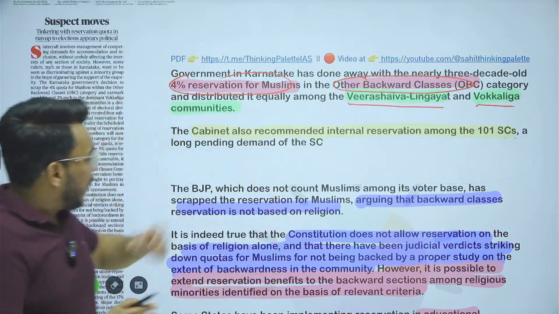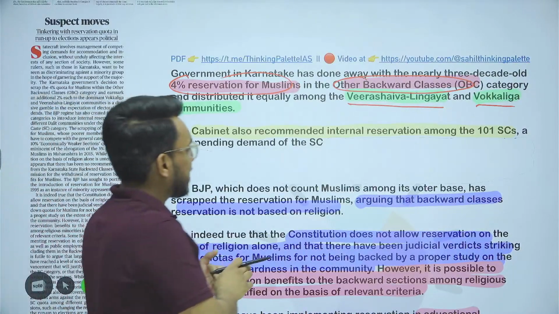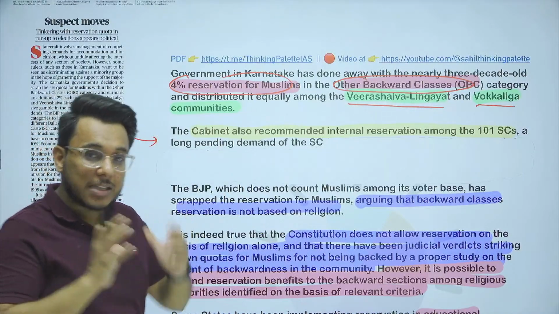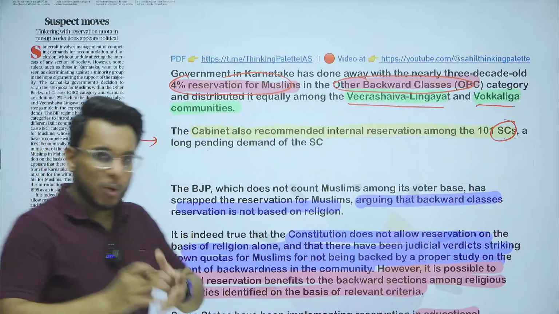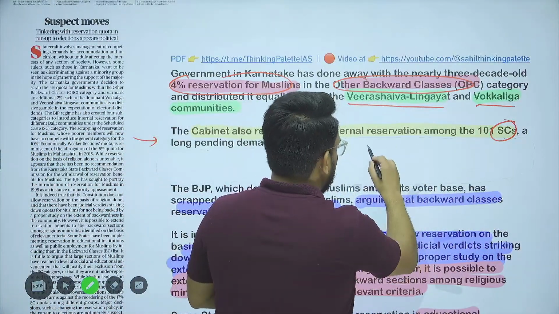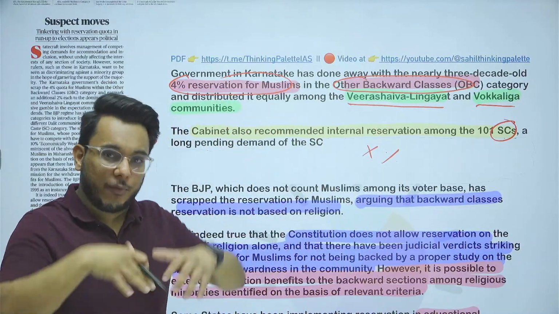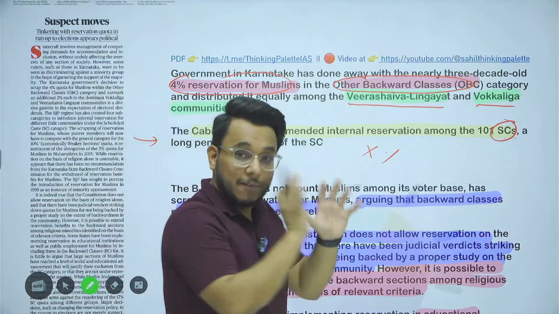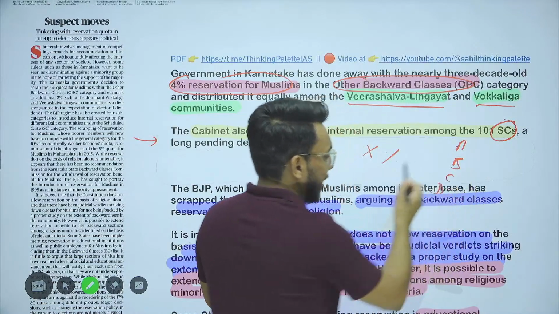Moreover, there is also one more change that has happened, and that is that the government has also talked about internal classification within the scheduled caste. For example, I told you that scheduled caste, let's say, are getting X percentage of reservation. Now, this is for the entire group. Internal division is not there. For example, within the scheduled caste, there is A community, B community, C community, D community.